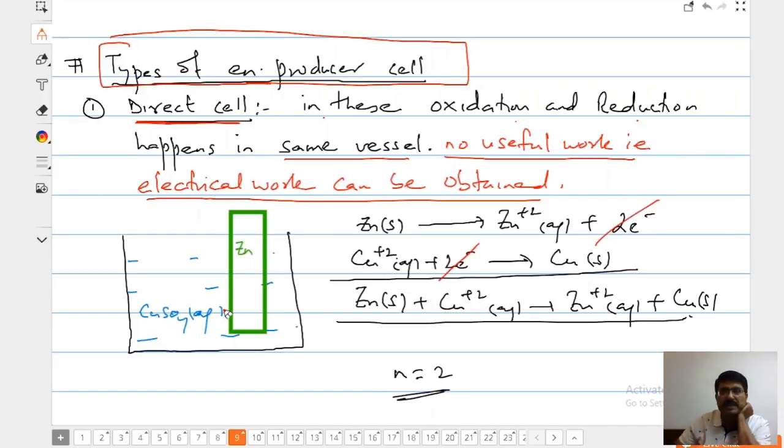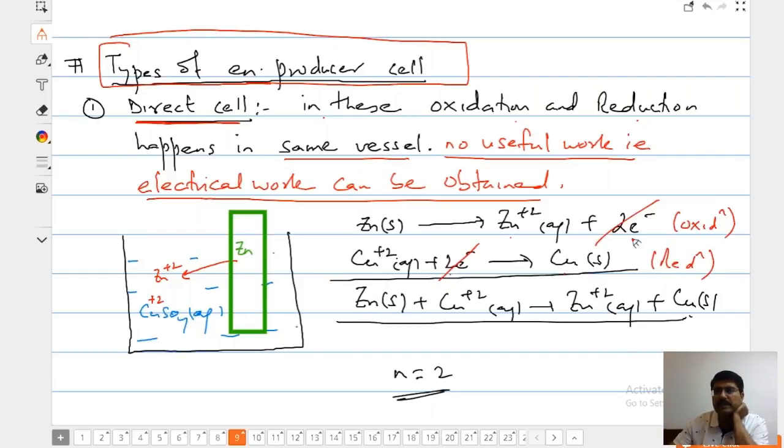See what happened. The zinc gets oxidized. It is going to form zinc +2 and it will fall into the solution, producing 2 electrons. You call it oxidation. Right? Now copper +2, from where has it come? From the electrolyte. It is going to gain 2 electrons and form copper solid. This is going to be known as reduction.